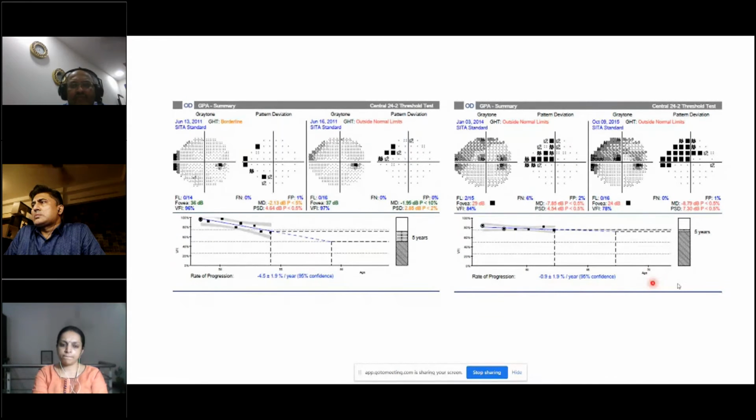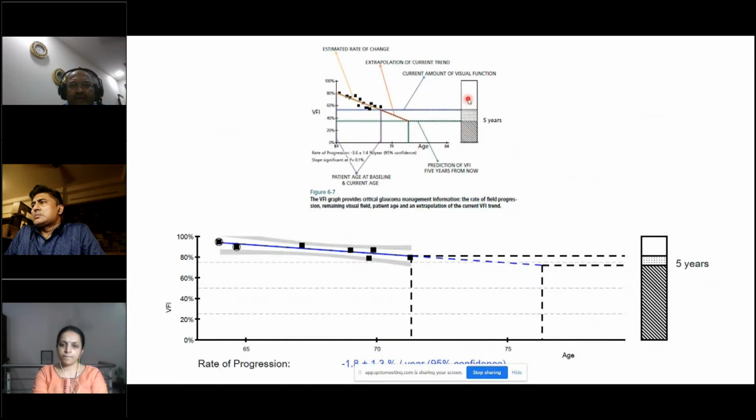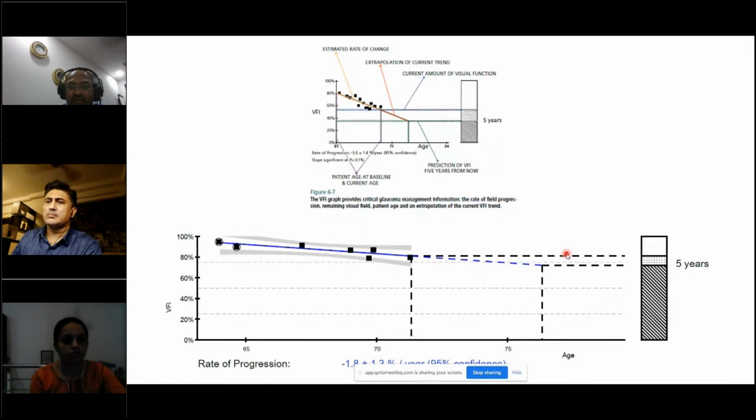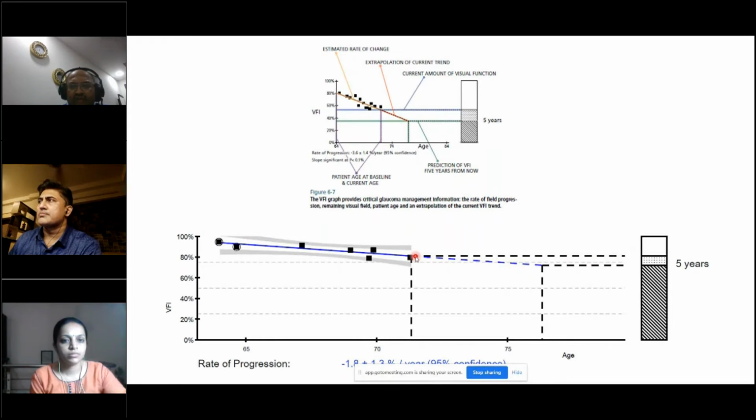So how this works is you have the visual field index graph. So what is the estimated rate of change? This line shows you the estimated rate of change, and then an extrapolation of the current trend towards the next 5 years. That can be done. And what is the current amount of visual function? This black horizontal line shows the current amount of visual function. If you don't intervene here, he will go down here. And for the next 5 years, what is the prediction value? From this point to this point, this point to this point, what is the prediction value?